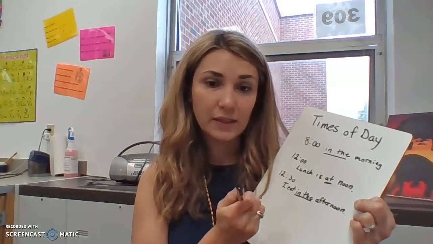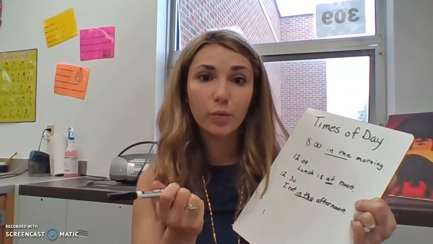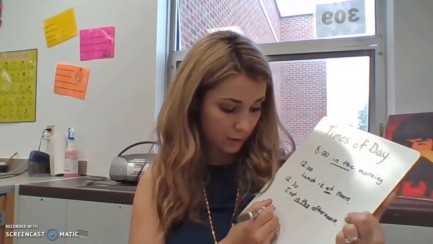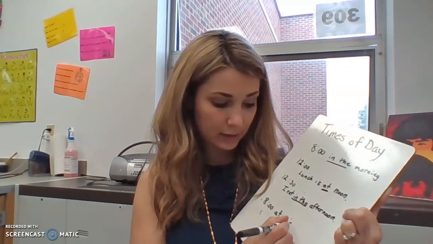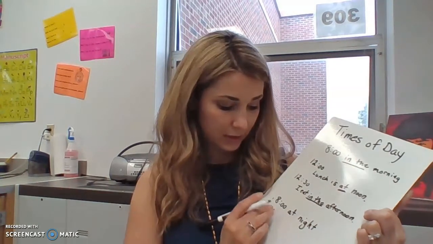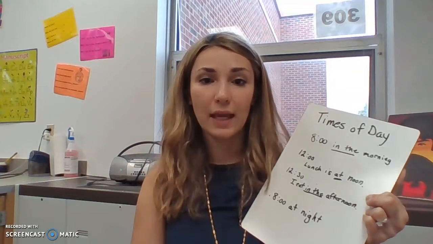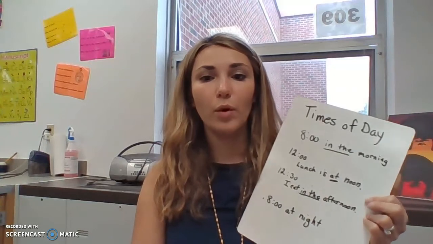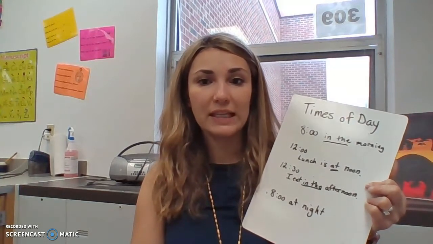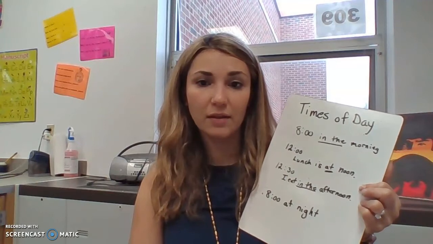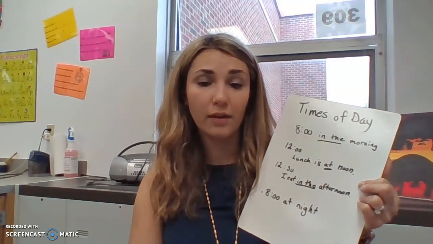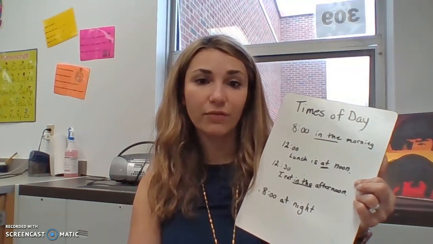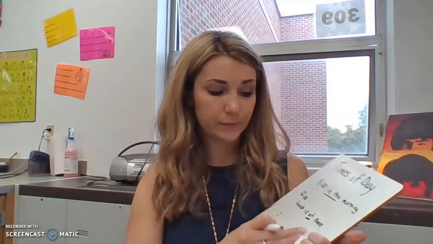Here's where it is different. When we switch over to night, we now say at night. So 8 o'clock at night. It's 8 o'clock at night, or I eat at 8 o'clock at night. There's two ats in that sentence. So remember the preposition in the for most of the times of day, at for 12 o'clock and for midnight because they're specific times of day, and at for night. Okay.